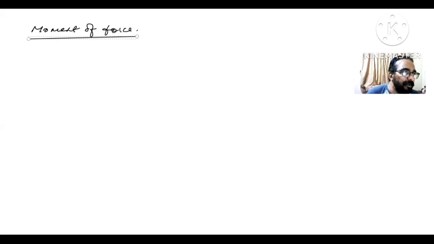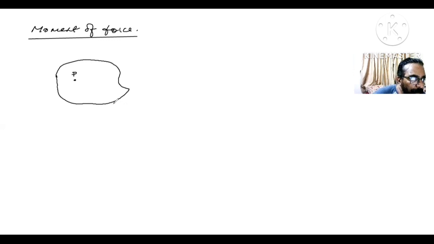Got it? So listen. Suppose any rigid body is here. I'll tell you this rigid body is pivoted at a point P. And you apply a force along this line. Got it? You apply a force along this line. Okay, your force is here. Now, when you apply a force along this line, what happens, beta?